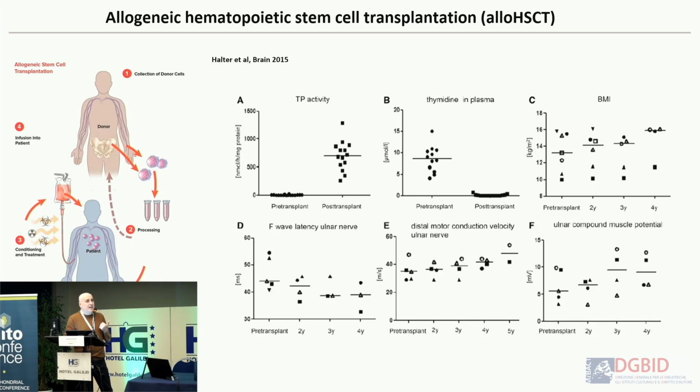And then clinically, there was a positive effect, but very slow. You can see here, if you don't see it, this scale is years, and this is 4 years. So in 4 years, the body mass index increases, but very, very slowly, and the same for nerve conduction studies and other studies here. So there is improvement in the patients, although it's very slow. Sometimes the teams talk more about stabilization of the disease rather than a spectacular improvement.